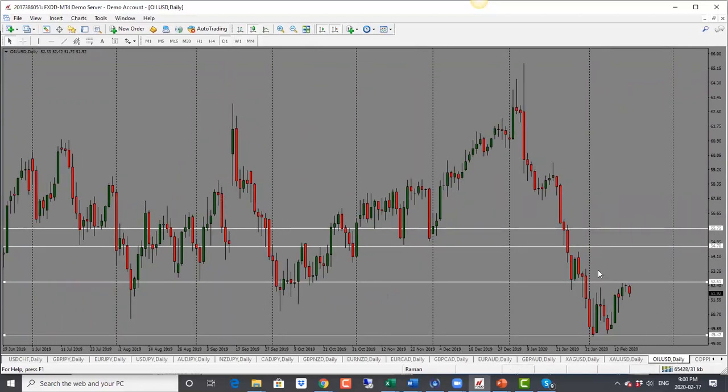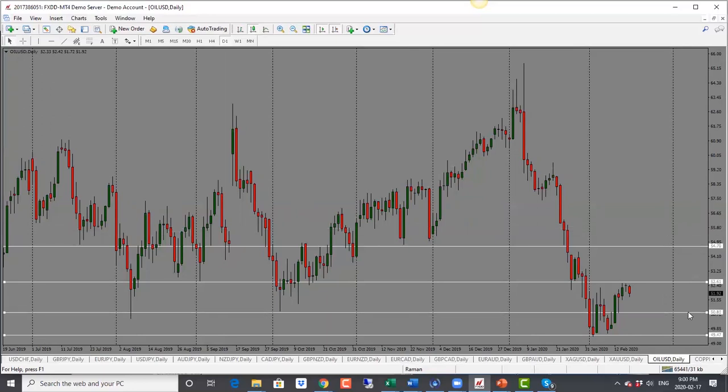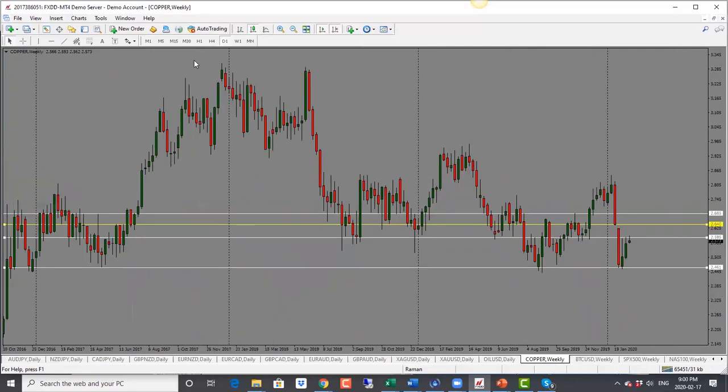Oil is still trading in this range. It went into resistance, but it's holding below that resistance now. So as long as it holds below 52.50, we're looking for price to come back down towards the middle of the range and then towards the low of the range here. So this is where it's been trading for a number of days now. Target here is 50.80 and then 49.50. So bias is bearish for oil.